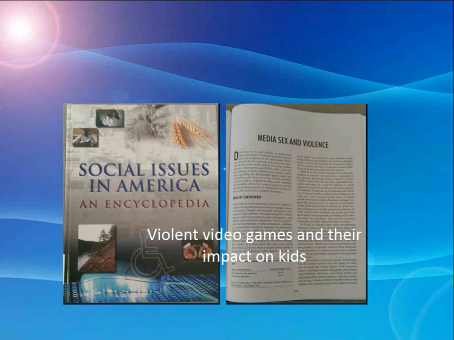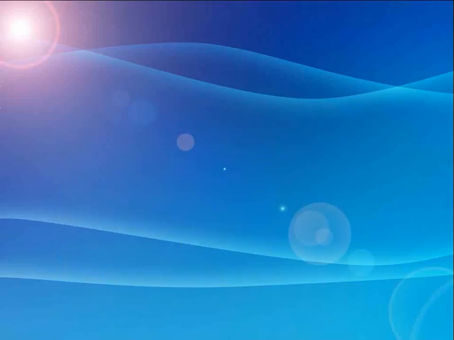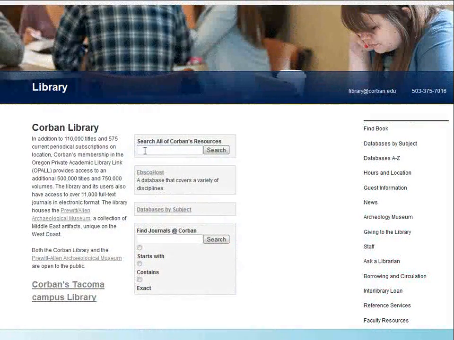Even though I have a more specific topic, and I know after looking at the article that there are articles and books written about them, it might be helpful to see what is available at Corban University's library. Two key words for my topic are media and violence. Try to find a key word or two from your topic to do a search. As a general rule, try not to use phrases for your searches or multiple keywords.